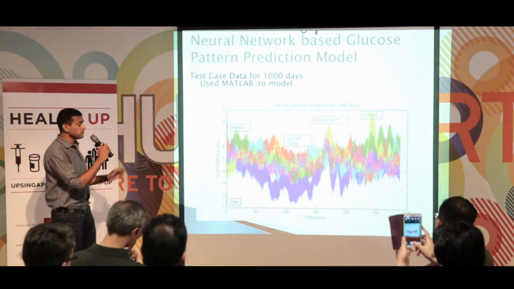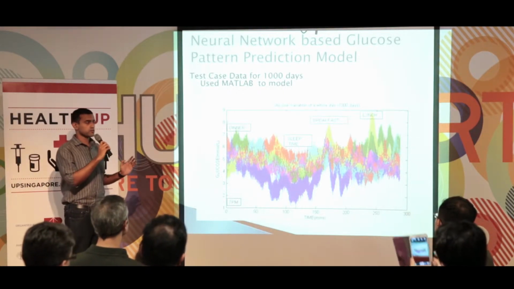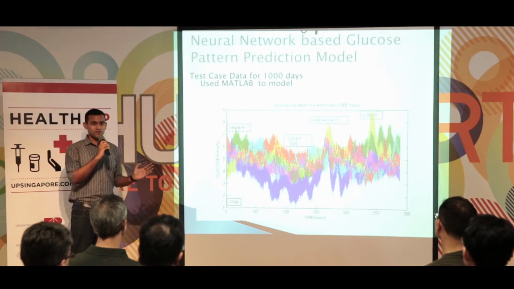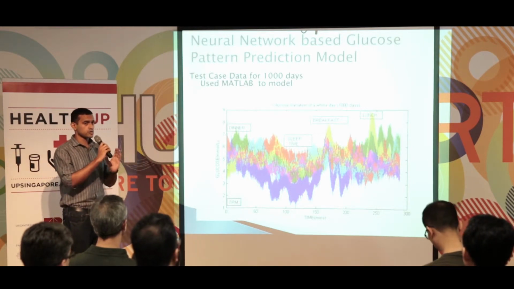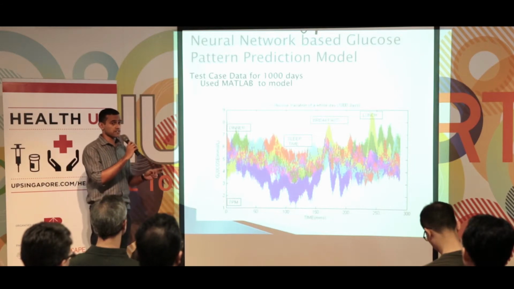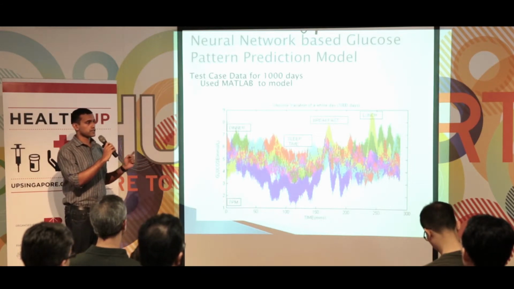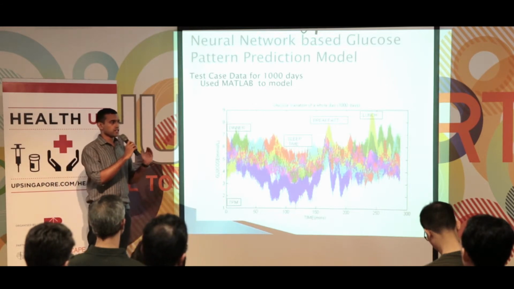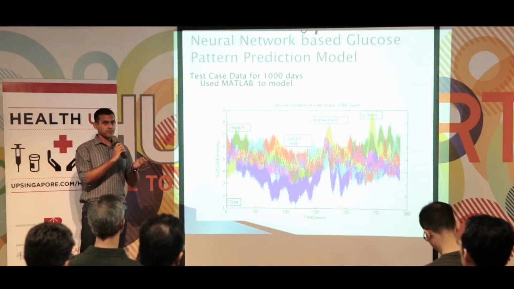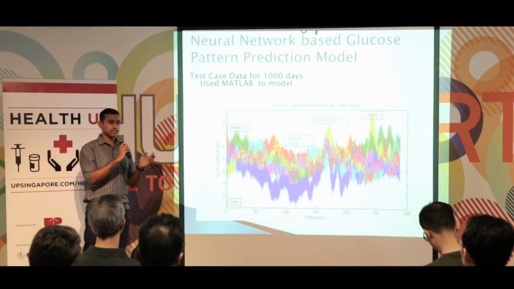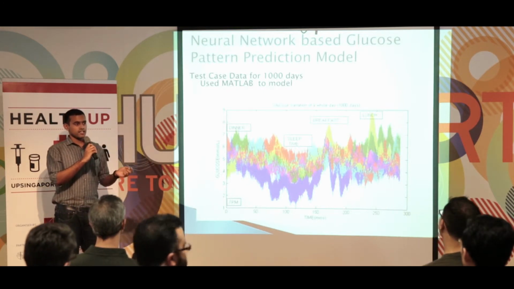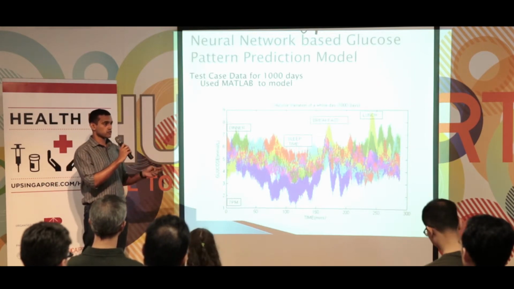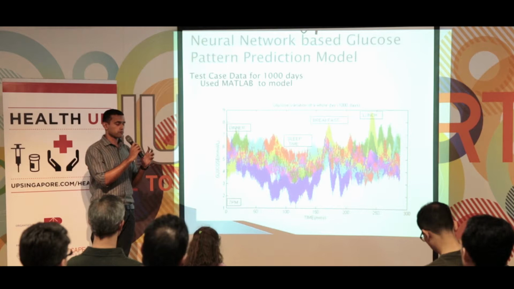Then we built a prediction model based on Kayan's data and my data together. It's not perfect, but I can give you a basic overview. It has two phases. In phase one, we take a normal pattern of a healthy person like Kayan, and we take your data and see if it fits the same pattern. If it doesn't, we create an outcome. In phase two, in this neural network, we take this outcome and create a more powerful predictive model.